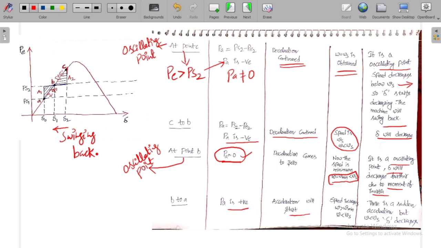Okay, acceleration starts, omega reduces, omega is greater than omega minimum, but still it is less than omega s. So the delta decreases. So this is the decrease in delta, this is the increase in delta.